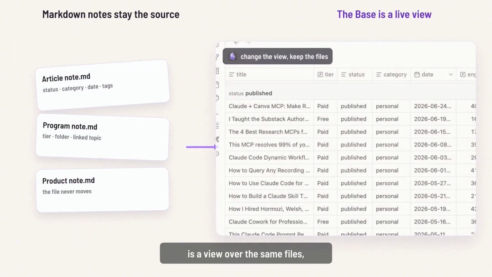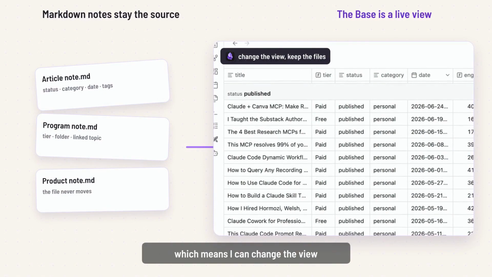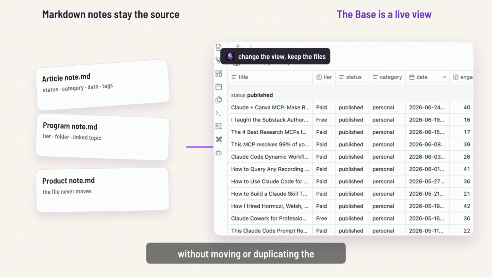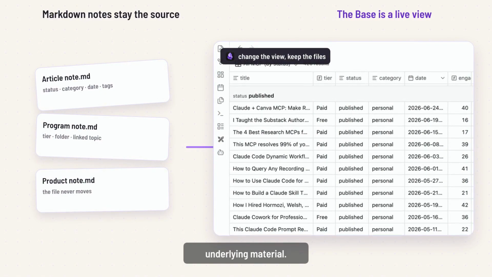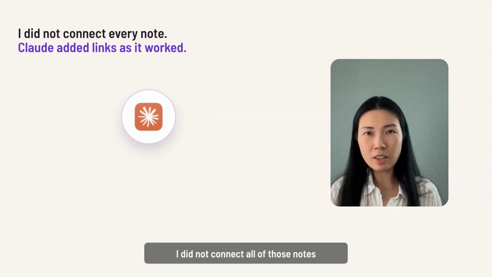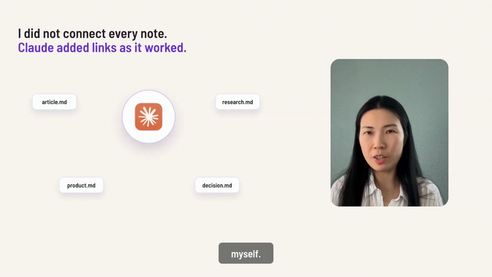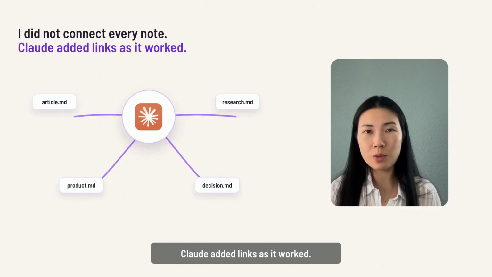The base is a view over the same files, which means I can change the view without moving or duplicating the underlying material. I did not connect all of those nodes myself. Claude added links as it worked.